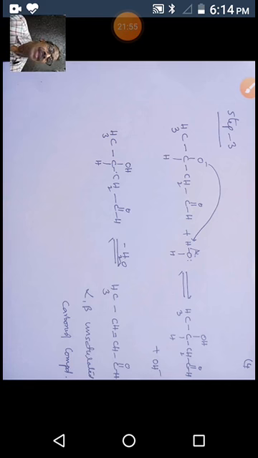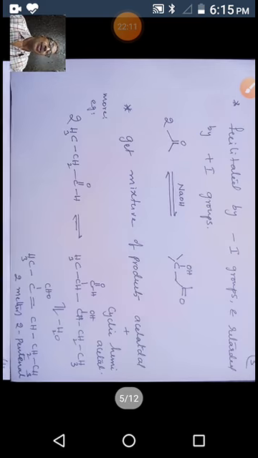In the final stage, this ion abstracts a proton and undergoes dehydration, giving an alpha beta unsaturated carbonyl compound, which is what we call aldol. This is the mechanism of the aldol reaction.